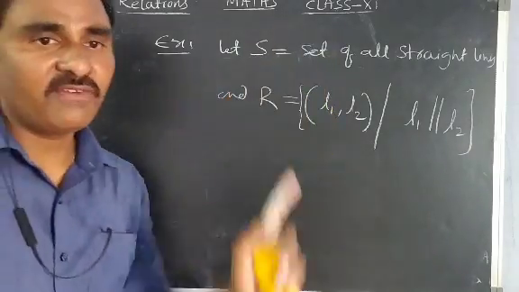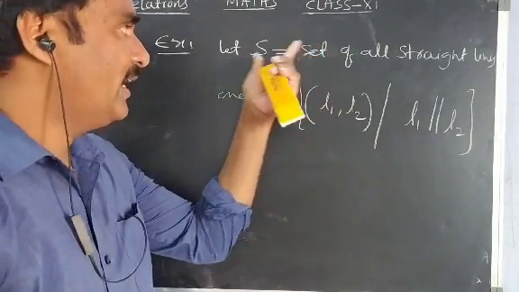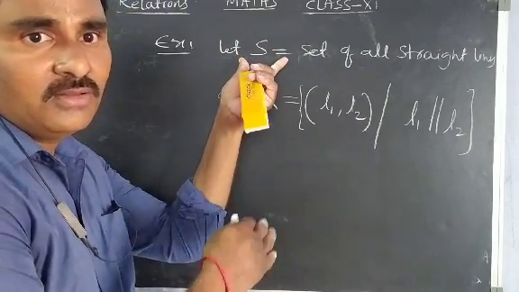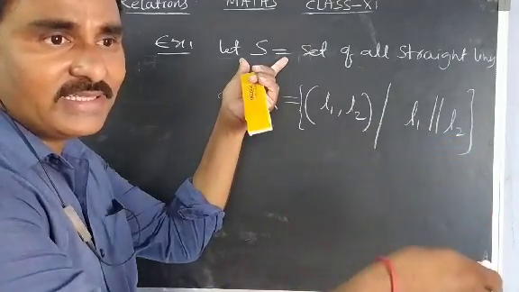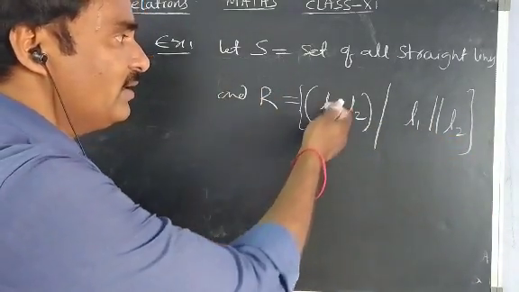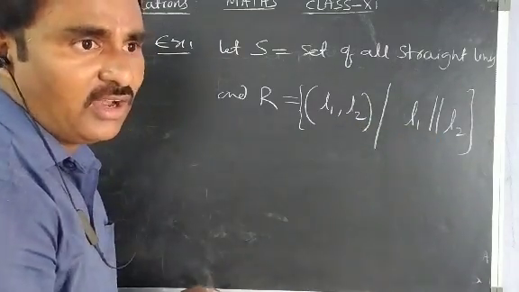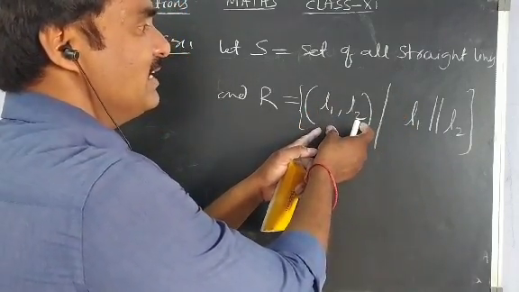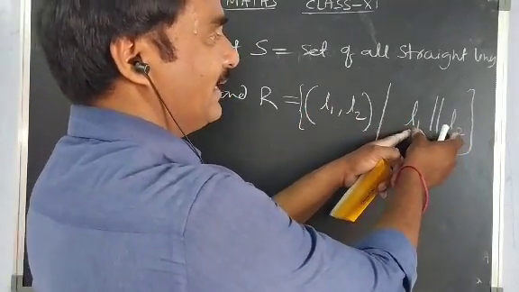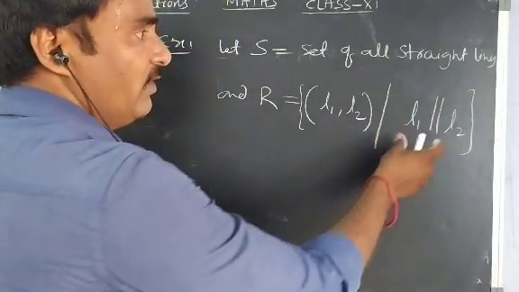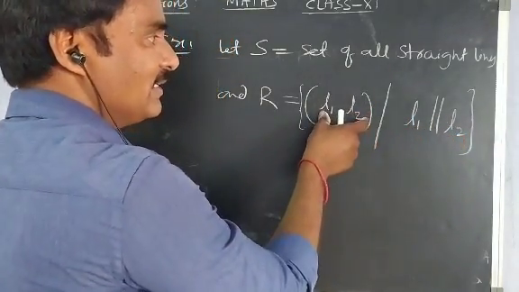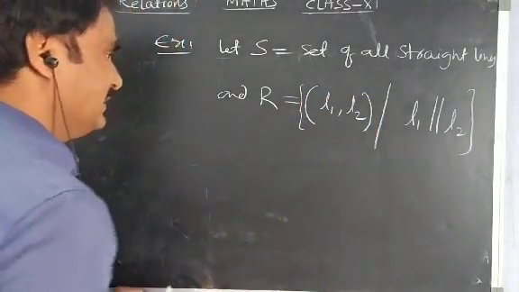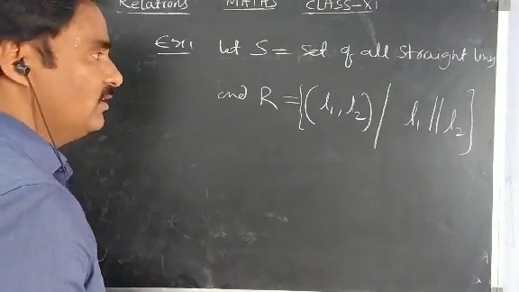S is the set of all straight lines. In S we have all straight lines, and after that we construct S cross S, which means Cartesian product. From S we take one line, from the other set S we take one line and make ordered pairs. Like that we will get a lot of ordered pairs. From those we take a few ordered pairs into the relation by using the rule. If any two lines are parallel, then take the two lines as an ordered pair and keep it in the relation. You will get one relation. Now I am going to check whether this relation is symmetric, reflexive or not.